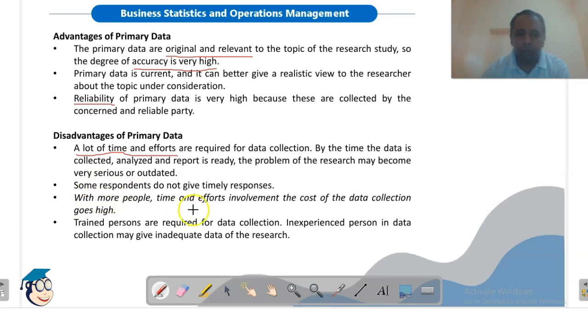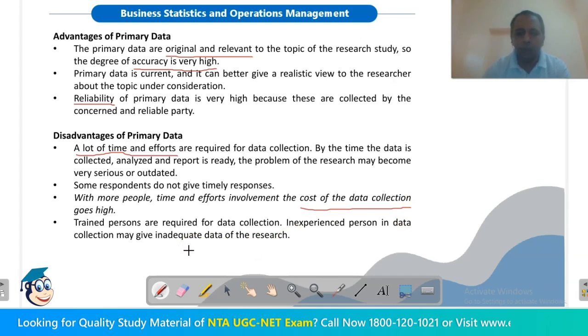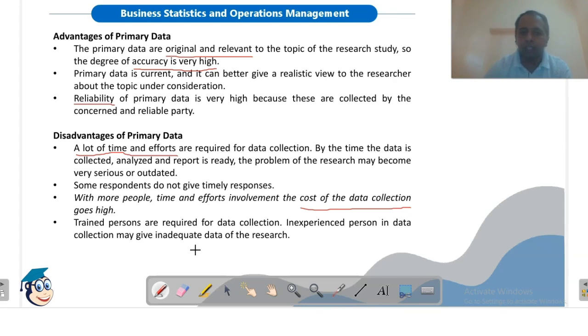With more people, time and effort involved, the cost of data collection goes high. It is costly to collect primary data because more persons are involved in collecting the data, and we need more time to collect it. Hence the cost of data collection is very high. We have to incur travelling cost and admin cost, like printing questionnaires, and we have to travel from place to place to provide the questionnaires to the respondents. So this data needs a lot of time and hence the cost increases.